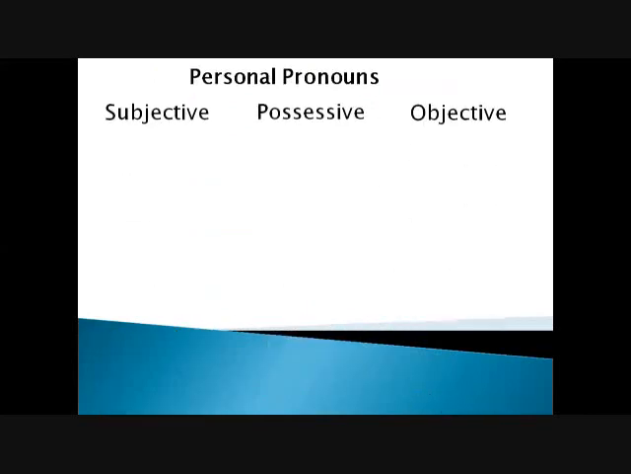Subjective, possessive, and objective. A subjective or nominative pronoun is a pronoun where you are the person who's doing the action, or this pronoun is used where they are the ones involved. I am playing, you are playing, we are playing, they are playing, he is playing, or she is playing. They are the doers of the action. These are the pronouns. Let's go to the next one.